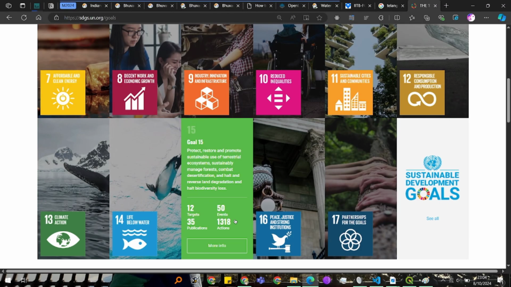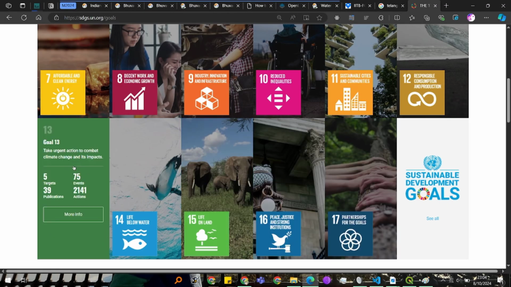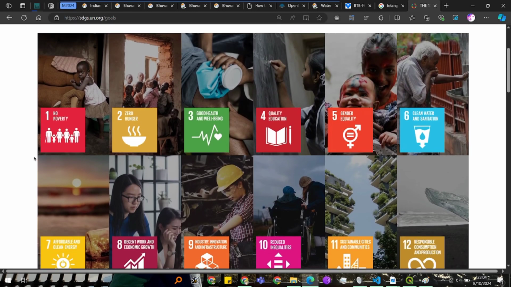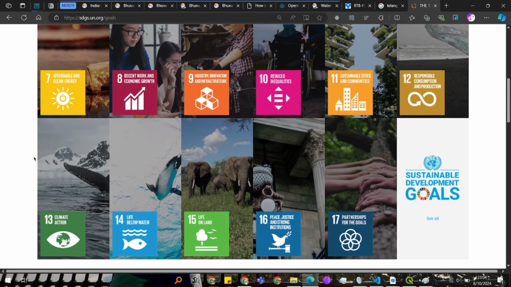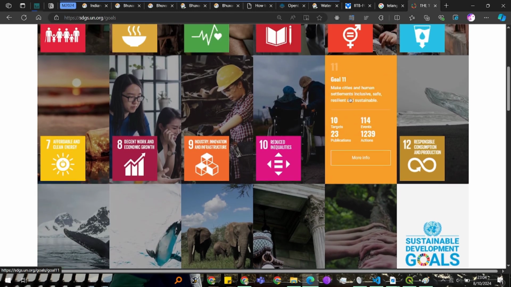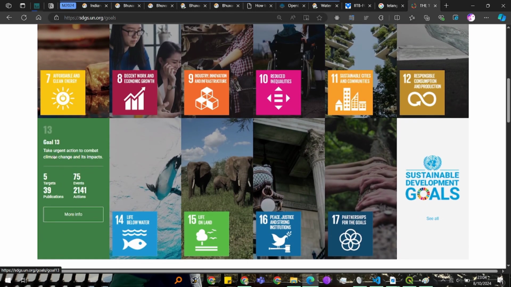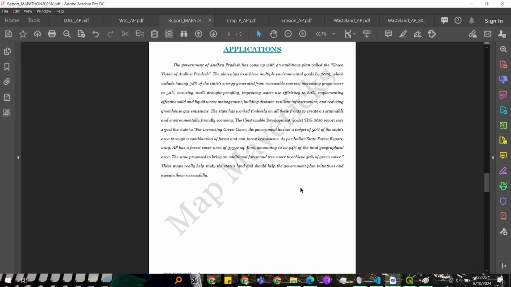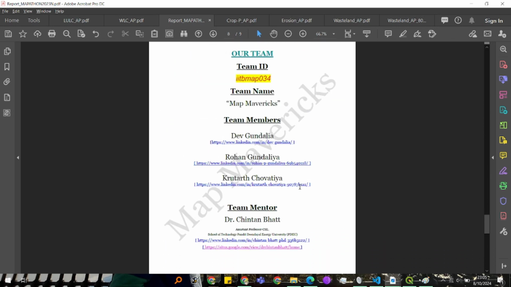Ours would fall into climate action. It can fall a bit into the 11th category also, but mainly it falls into the climate change category, because that's a major one, since the green cover and stuff like that.